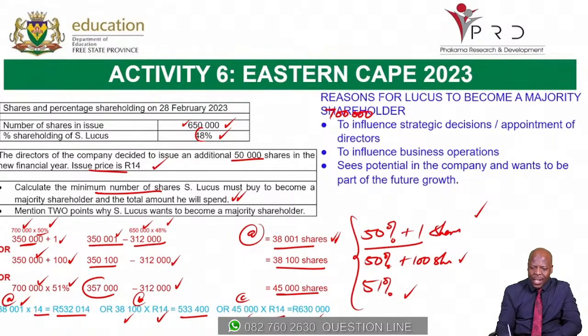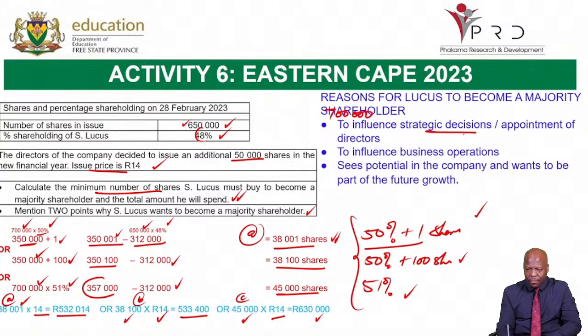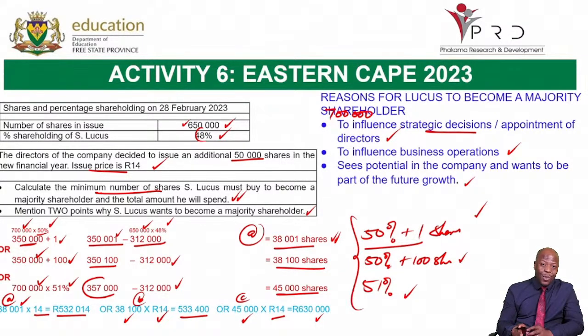And then the last part now, reasons for Lucas to become a major shareholder. Mention 2 points why Lucas wants to become a majority shareholder. Number one, to influence strategic decisions, such as the appointment of directors, to influence business operations. And then lastly, he sees potential in the company and wants to become part of the future growth. That can be one of the reasons why he would want to become a major shareholder.